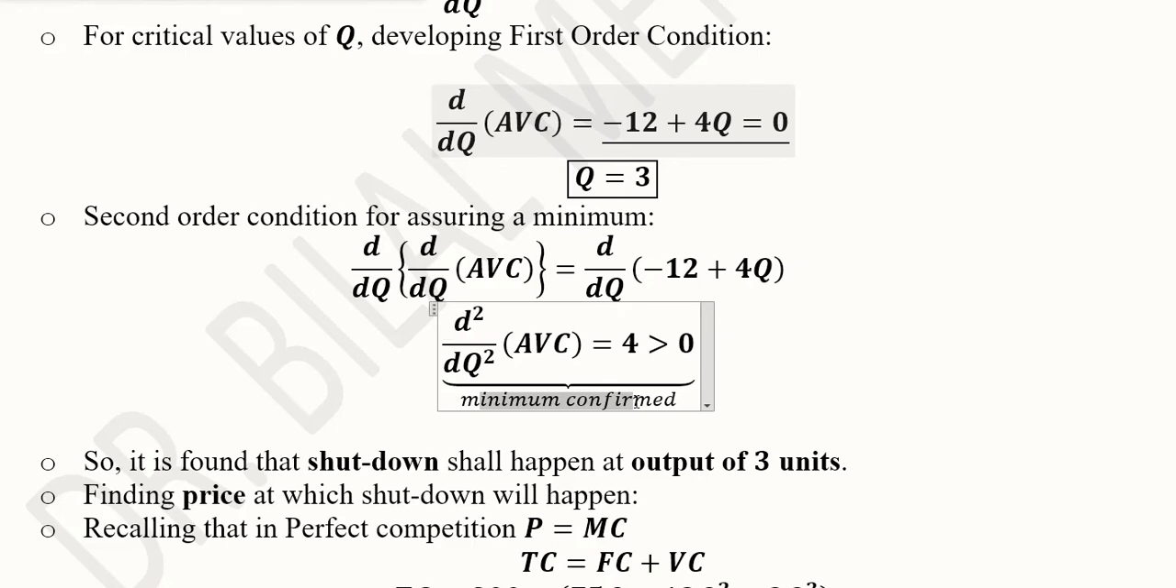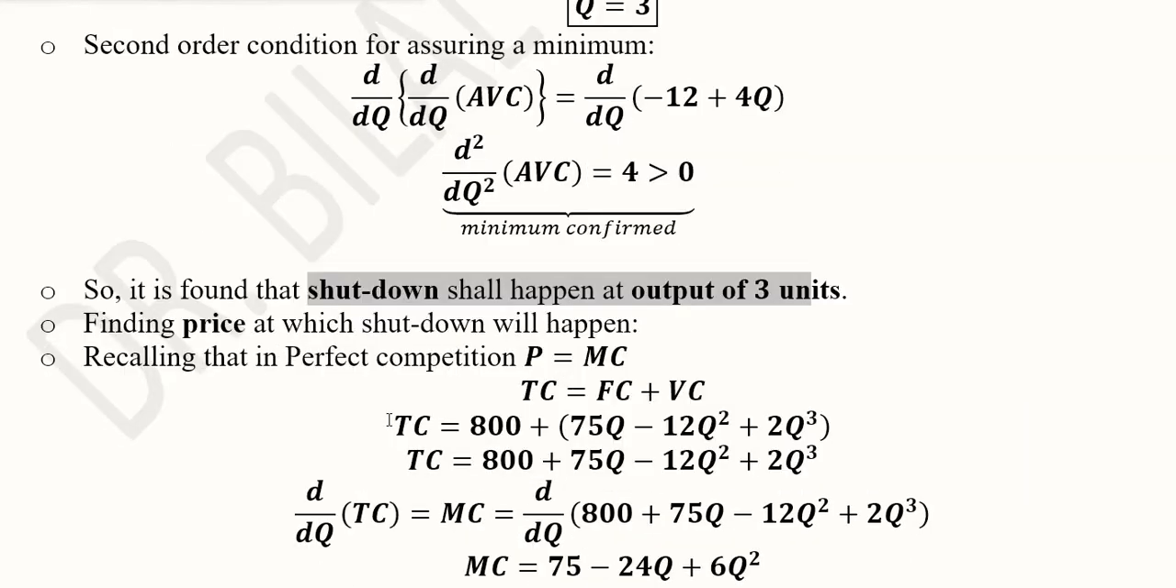So now we know that we are at the minimum point of average variable cost, and in that process the most important thing is found, and that is the level of output. It means that at the third unit of output we should stop and we should not produce the fourth unit, because it is time for us to shut down the firm.